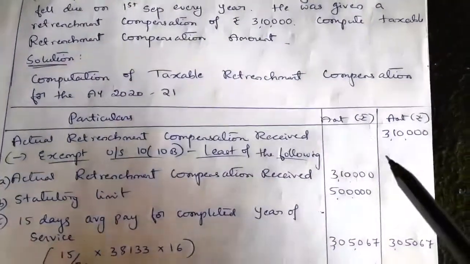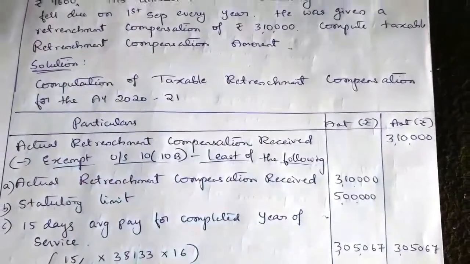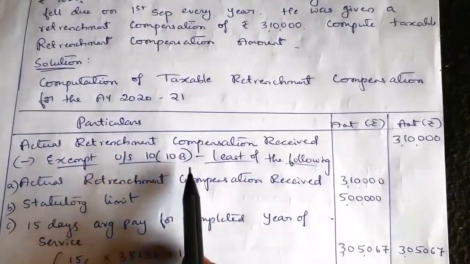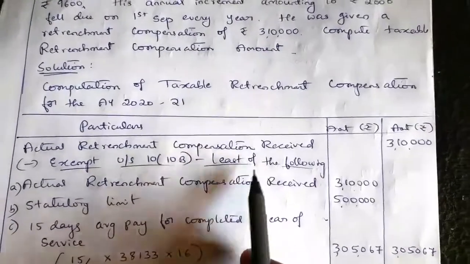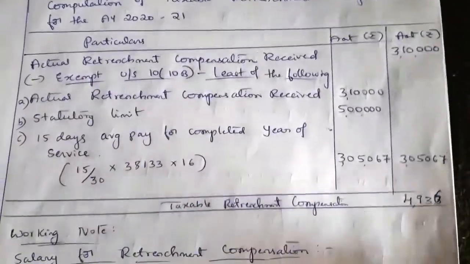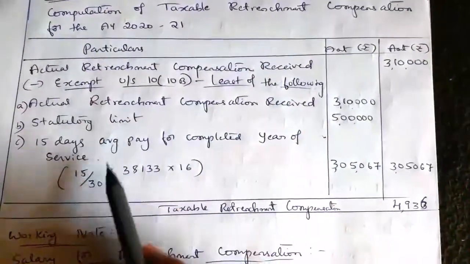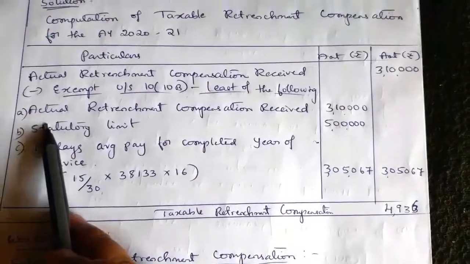This 3,10,000 is not fully taxable. There is an exemption given under section 10(10B). As per this section, we have to take the least of the following 3 criteria. Now we'll see them one by one. First one.